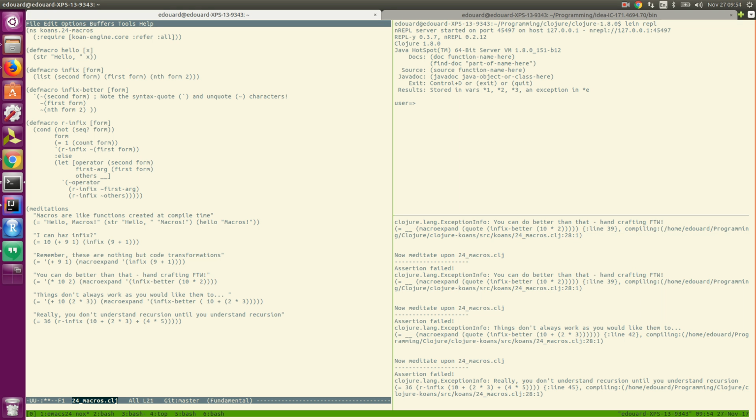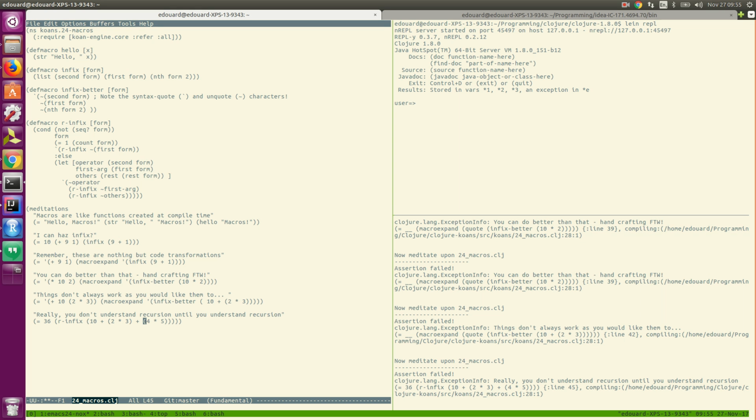Otherwise, this comes into play, which defines the operator as being the second element of the form, because we're transforming from infix notation into standard Lisp, Polish notation, if you wish, or prefix notation. The first argument becomes the first element of the form, and the others is just going to be what's left afterwards. So if you want, you can call this rest. Sorry, that should be rest of form. That is all the other arguments, as you can see here.